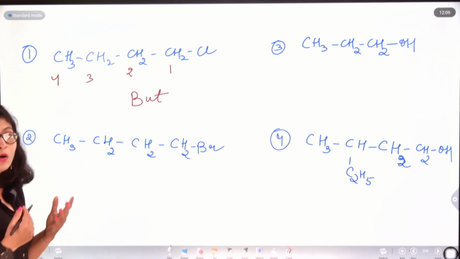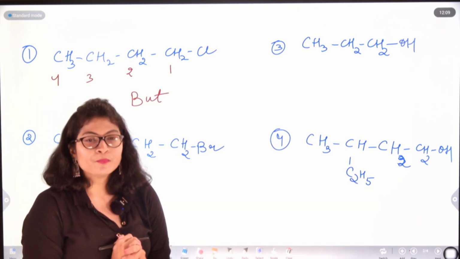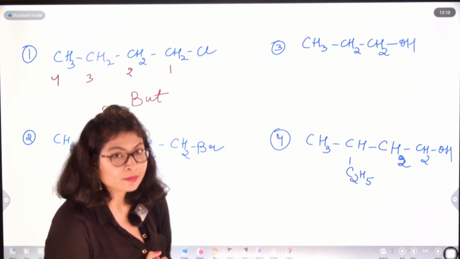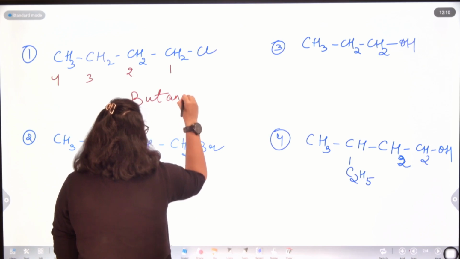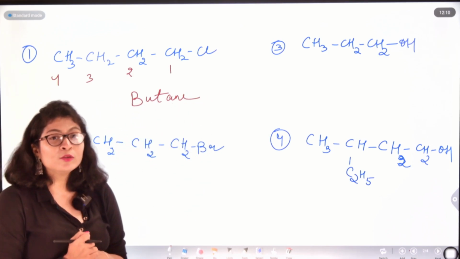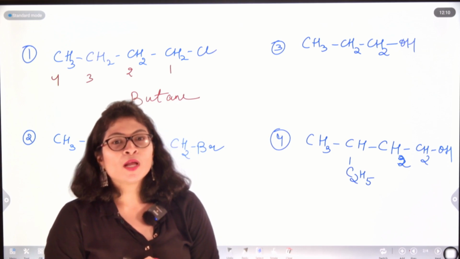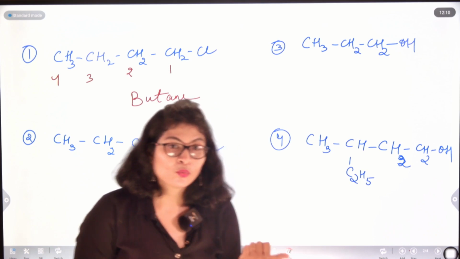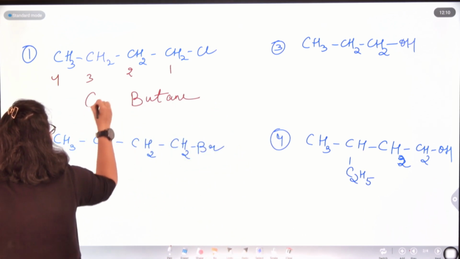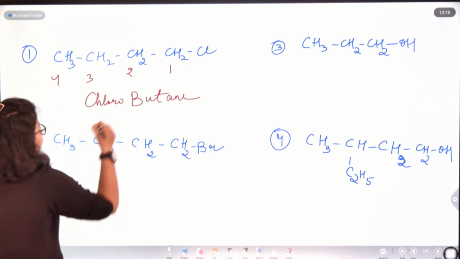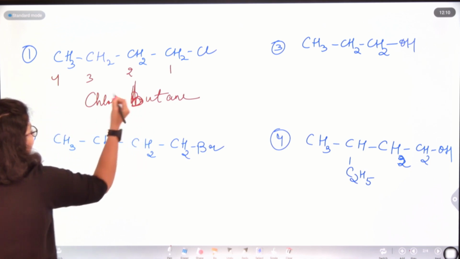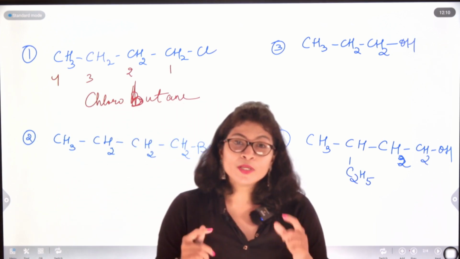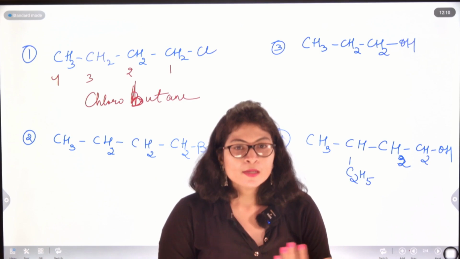Now all are alkane here, all are singly bonded. Therefore, I have to write ANE to signify it as an alkane. Butane, and I am having a chlorine group associated to the butane. Therefore, I have to add a prefix of halo, and for chlorine, the prefix was chloro. So I will write chlorobutane. Got it? As there was a chlorine functional group associated to my alkane, therefore I have to name it chlorobutane.